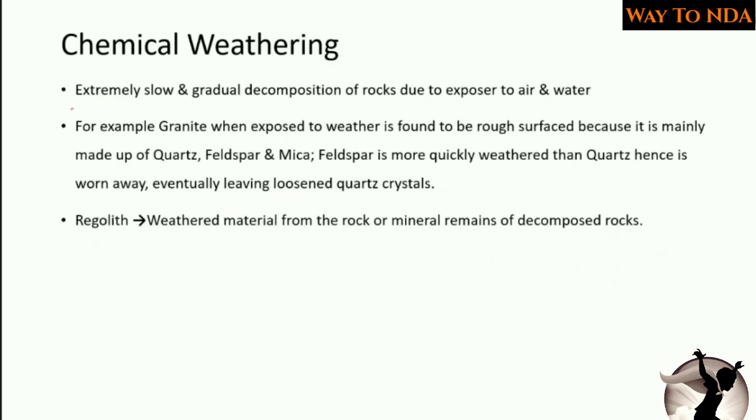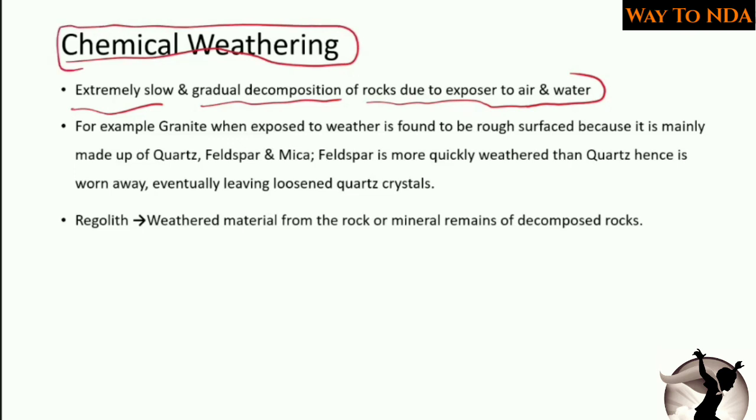Extremely slow and gradual decomposition of rocks due to exposure to air and water is called chemical weathering. Now we have studied physical weathering, and now we are going to study chemical weathering. What is chemical weathering? Extremely slow and gradual decomposition of rocks due to exposure to air and water.